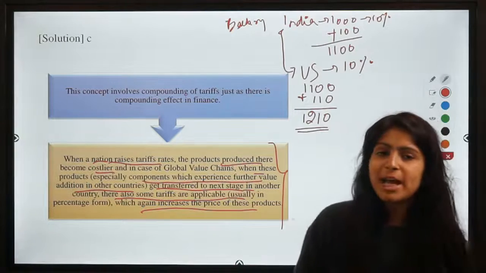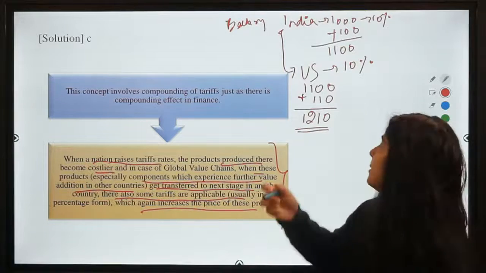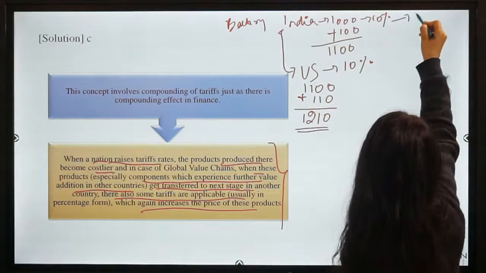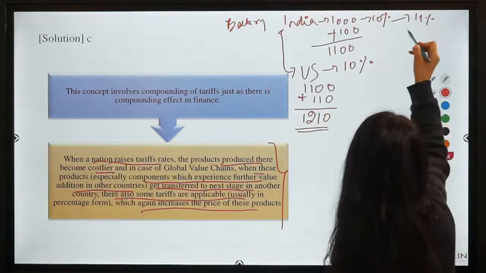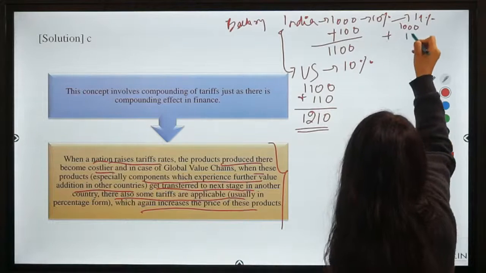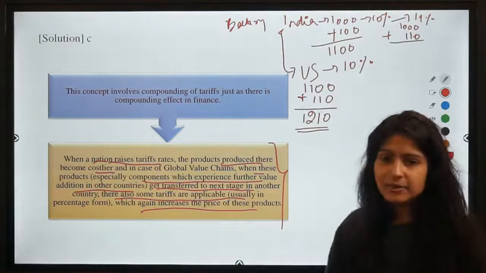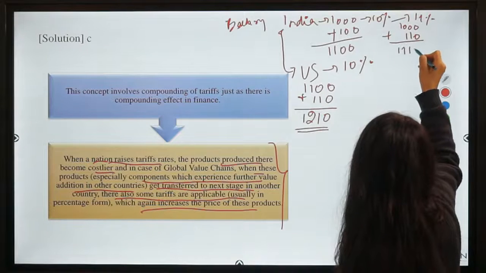But now what happens if this tariff is hiked by a little percentage, let's say 1%. So now this becomes 11%. When it becomes 11% on 1000, the tariff charges 110, right? Now the total cost becomes 1110.